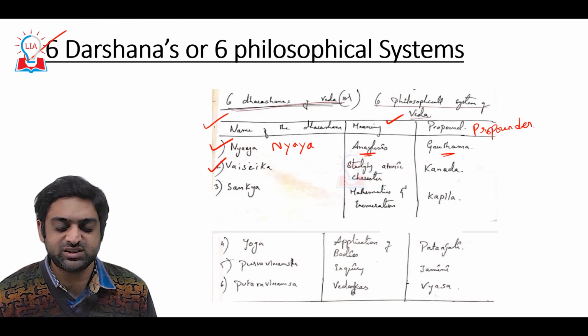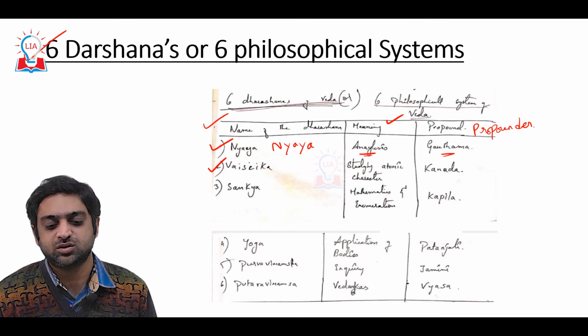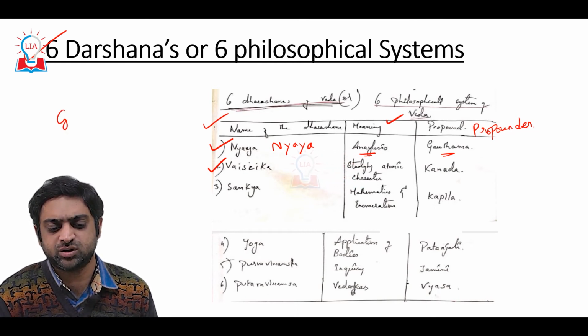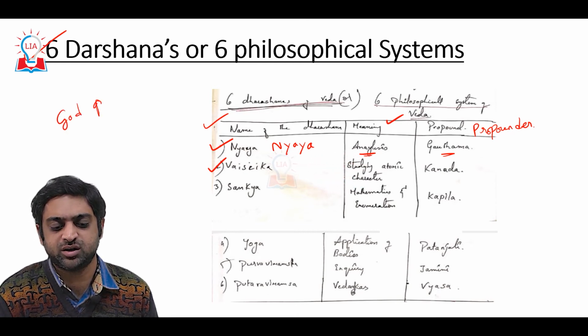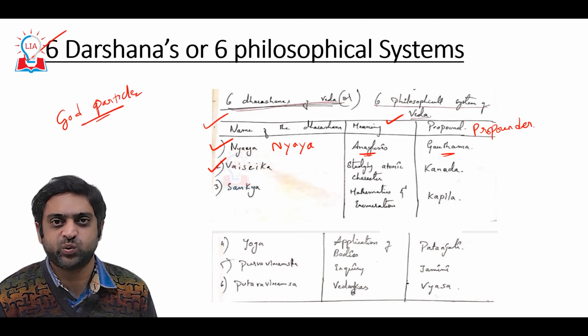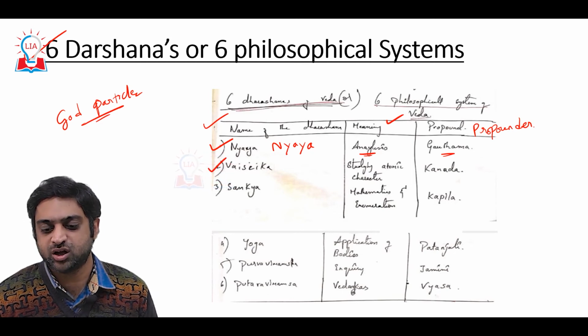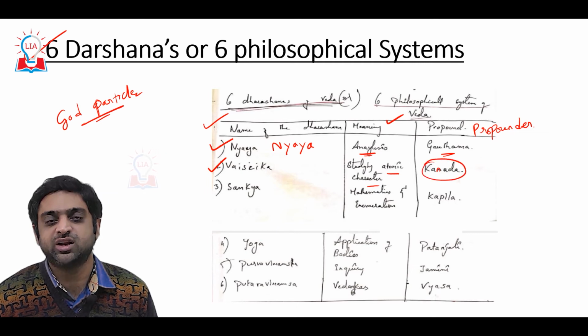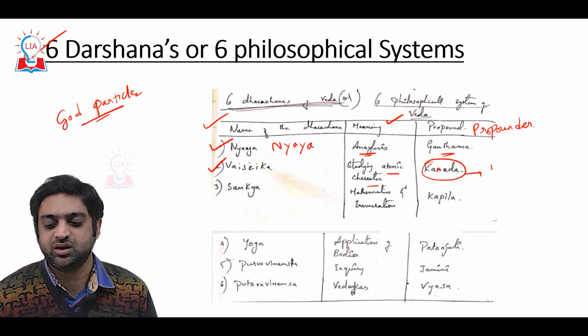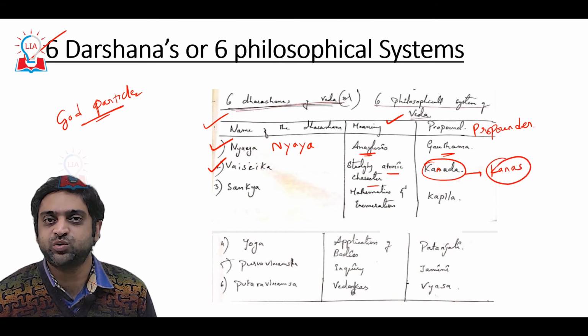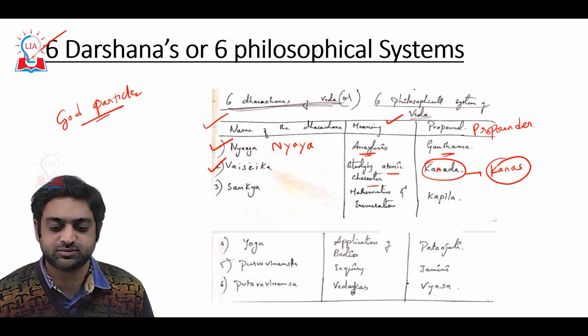Next, the Vaisheshika school. Today you hear about research on the God particle, the minutest particle. The first person to study the atomic characters was Kanada during the later Vedic period. He talks about kanas, the minutest particles.